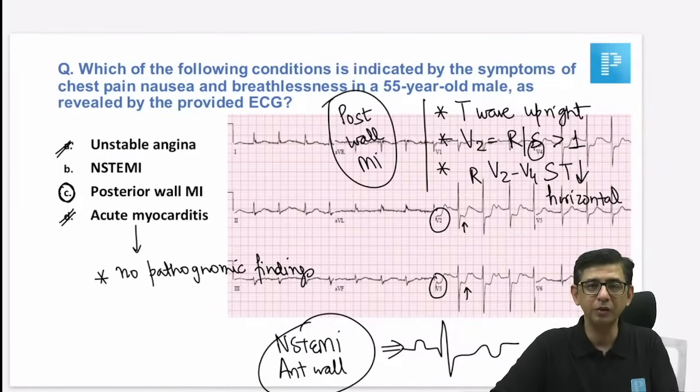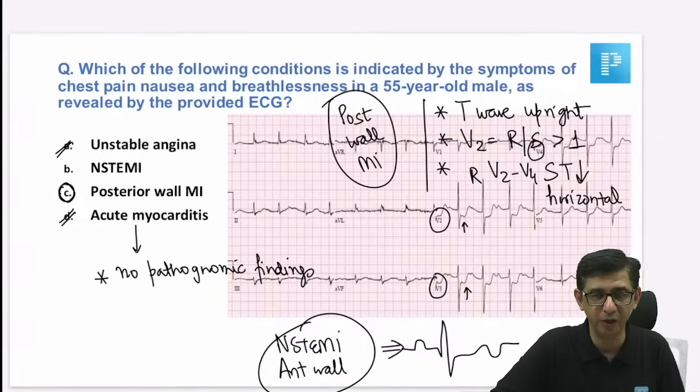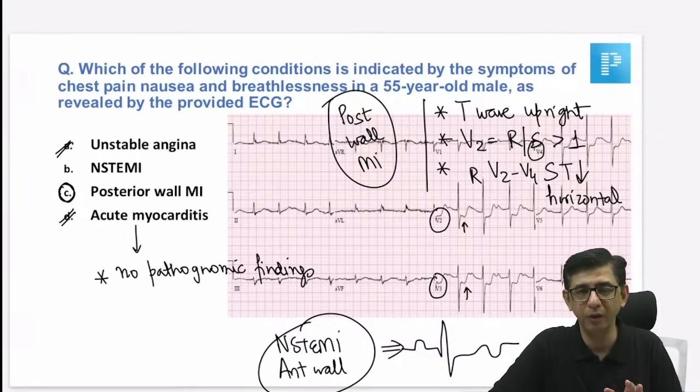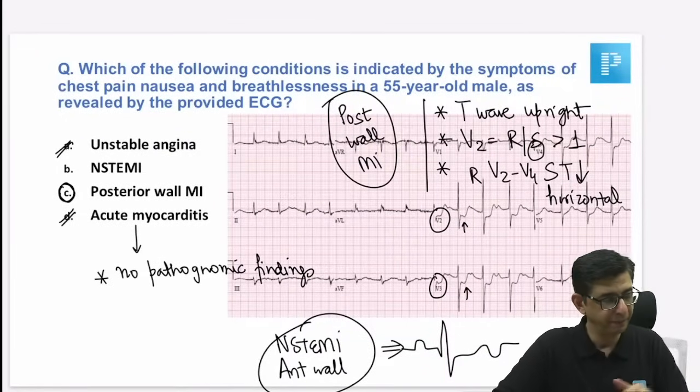After that, based on the ECG parameters, we'll have to identify non-ST MI versus a posterior wall MI. And I agree, non-ST elevation MI anterior wall is more common as compared to a posterior wall myocardial infarction, agreed on percentage value. But if I focus on the criteria and the features which are given, then I'll say that this is posterior wall myocardial infarction.